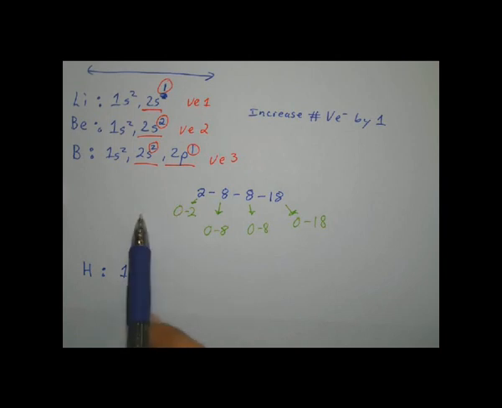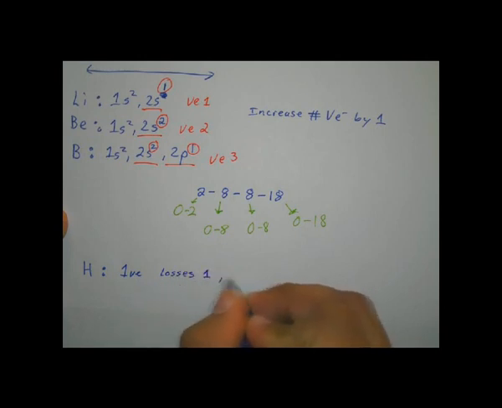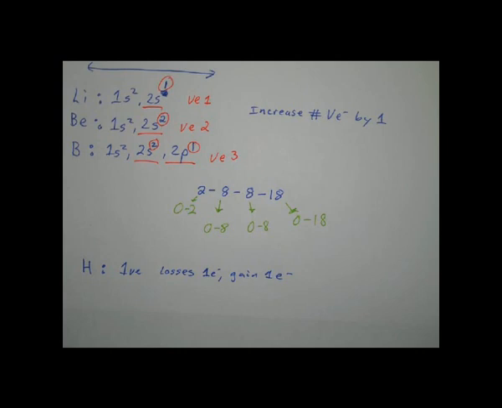It has an option. It can either lose or gain electrons. And because it's right in the middle, that's exactly what hydrogen is going to do. Sometimes hydrogen loses that 1 electron, and sometimes it gains 1 electron. So that lets you know how hydrogen works. If we see hydrogen, it can either gain an electron and react, or lose an electron and react. But let's look at lithium, for example, Li.